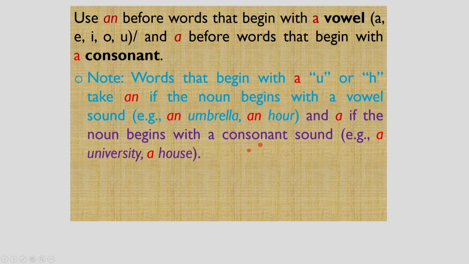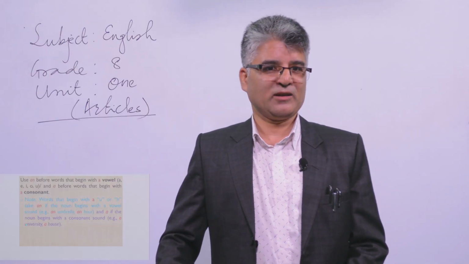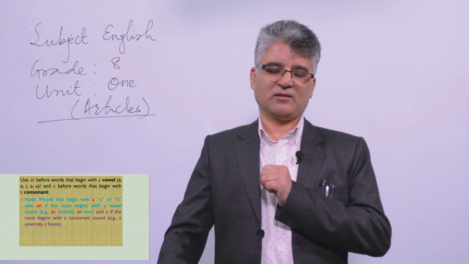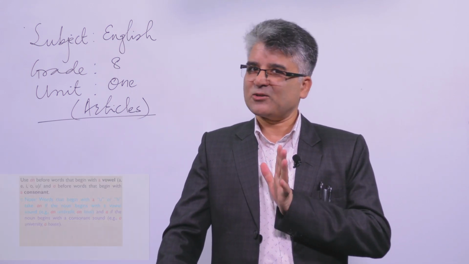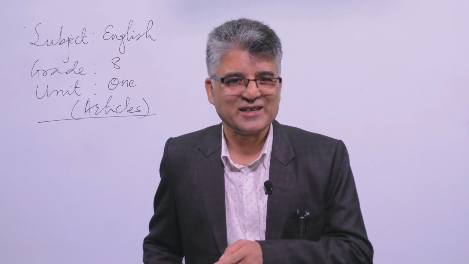Even if the letter is a vowel, as in university, the pronunciation is the consonant sound ya. Ya is a consonant sound, right? So dear student, did you understand? Well, yes, you understood. Let's go further.